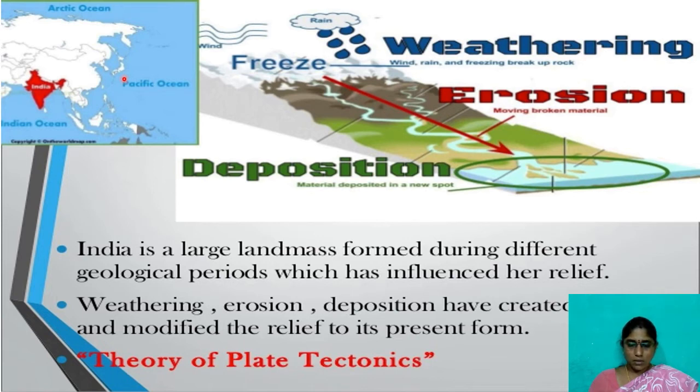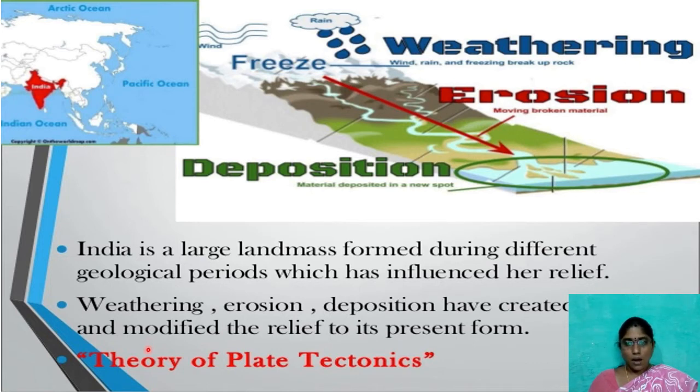Our world, globe, continents. What is the main reason for this? It is the theory of plate tectonics. The study of the tectonic plate movement is called the theory of plate tectonics.